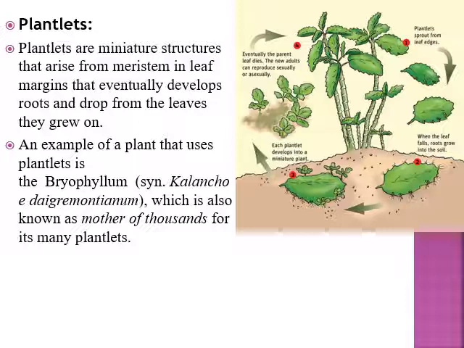And see, here is the main plant of bryophyllum, and here plantlets are sprouting from the edges of the leaf margin. In the second figure, after these leaves get detached from the parent plant and fall in the soil, they start developing roots, which later develop into the complete plant. Each plantlet miniature is responsible for the development of a complete plant through an asexual mode of reproduction, that is, vegetative propagation from the plantlets.